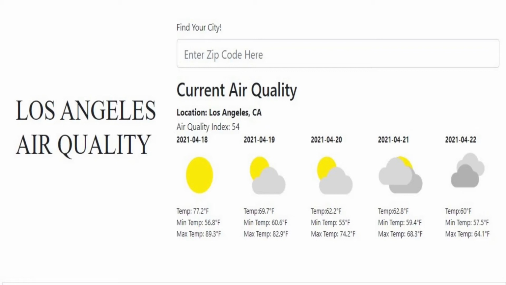So here we have the component that displays air quality and weather of the current location. As you can see, it displays the current location along with the measured air quality index and a 5-day weather forecast. We were able to develop this with the help of an API called OpenWeatherMap. Although in the screenshot you see that it is centered around Los Angeles, you are capable of changing the location, and the component will change in response. For example, if you chose Alhambra, it would change to that location, displaying a new air quality index and a new 5-day weather forecast. Next slide, please.